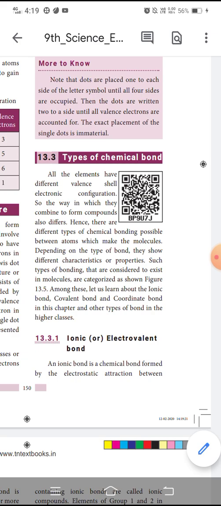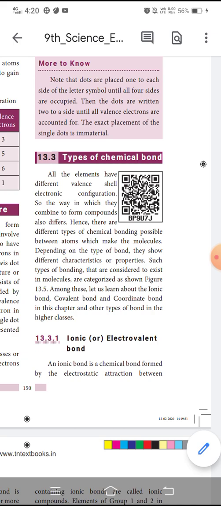There are different types of chemical bonding possible between atoms which make the molecules.